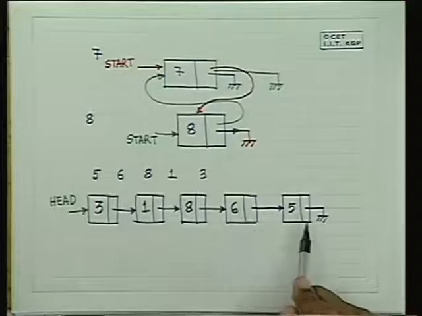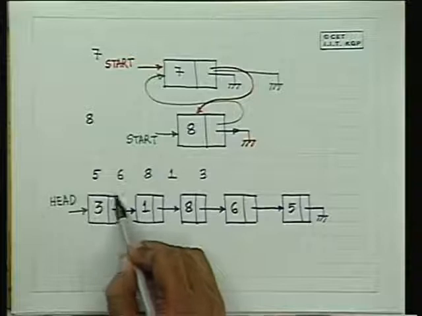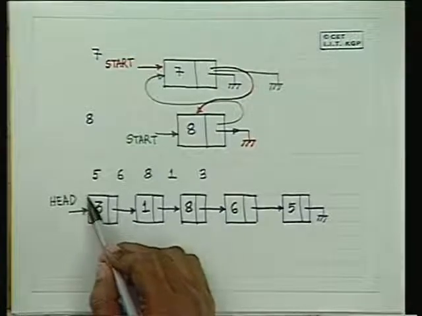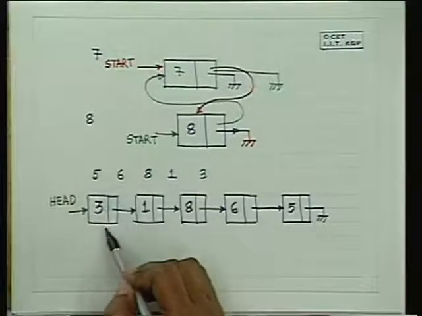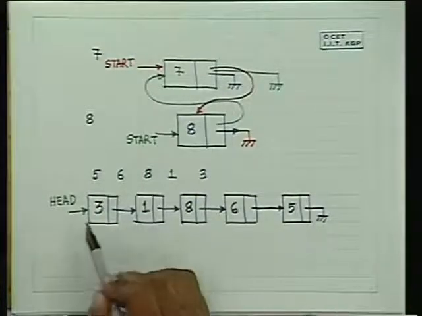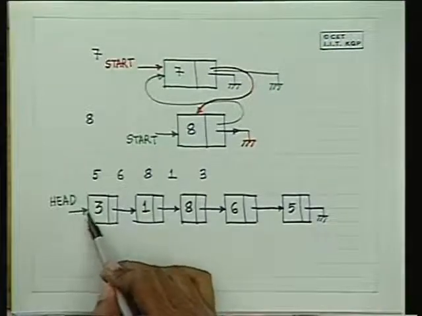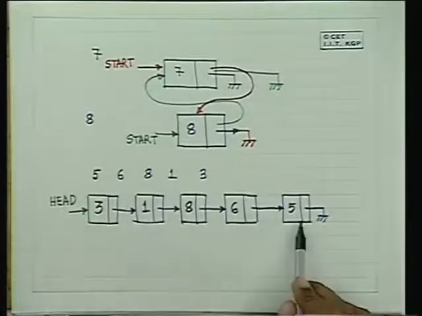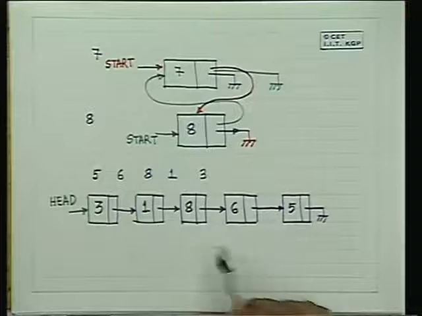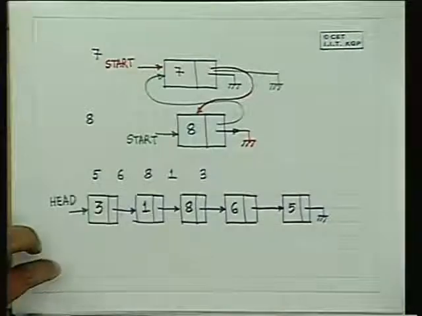And in this basic format we have to decide what is the declaration of a structure like this. So the first problem that we have to solve is how to declare such a structure. That is point number 1. And then the second is how to write a program which will read in the data and store up such a structure. Once we are able to store up such a structure, then we can manipulate it, and we will decide on algorithms to manipulate such a structure. So the first issue that we will tackle is declaring a structure like this.